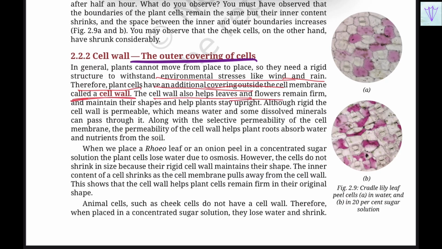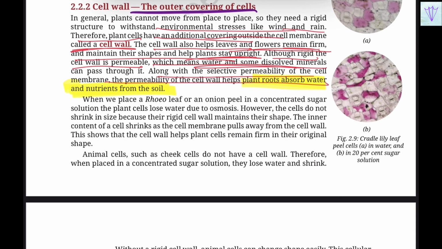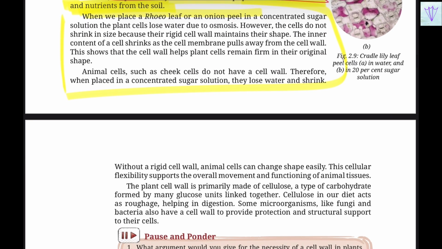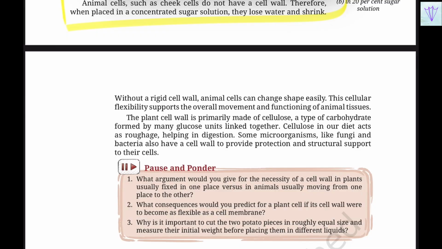The cell wall also helps the leaves and flowers remain firm and maintain their shapes and helps the plants stay upright. Although the cell wall is rigid, it is permeable, which means water and some dissolved minerals can pass through it. Along with the selective permeability of the cell membrane, the permeability of the cell wall helps the plants absorb the water and nutrients. So this is what you have to remember about the cell, and with this they explained an experiment which you can read. And the plant cell wall is primarily made up of cellulose.